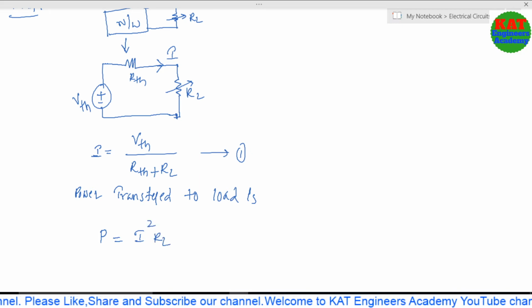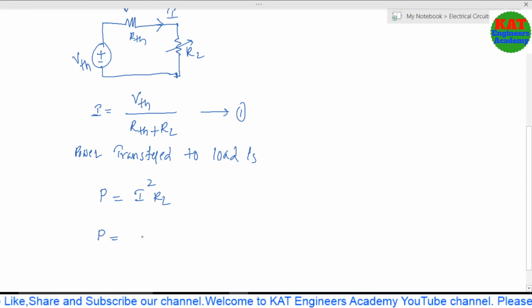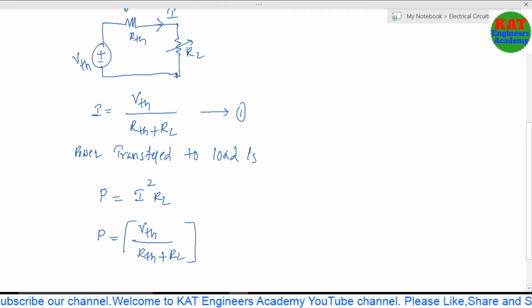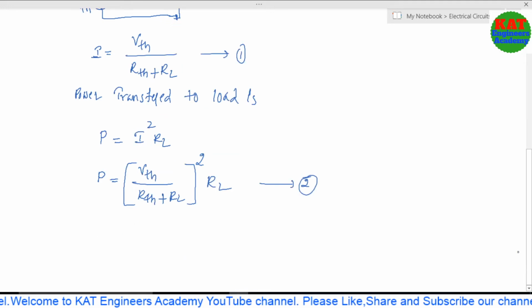From the first equation, I is VTH by RTH plus RL, so P equals VTH by RTH plus RL, whole square, into RL. I consider this as the second equation, because we need to prove when the maximum power will transfer.